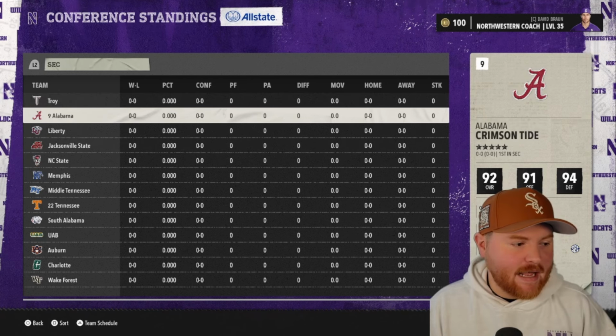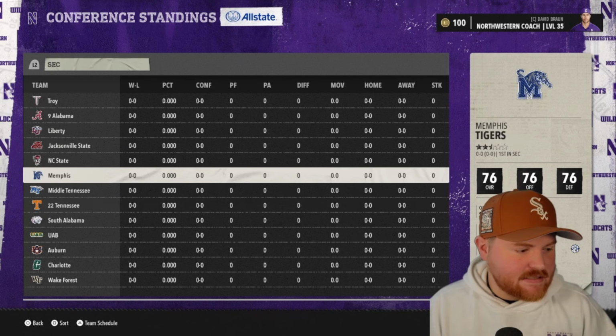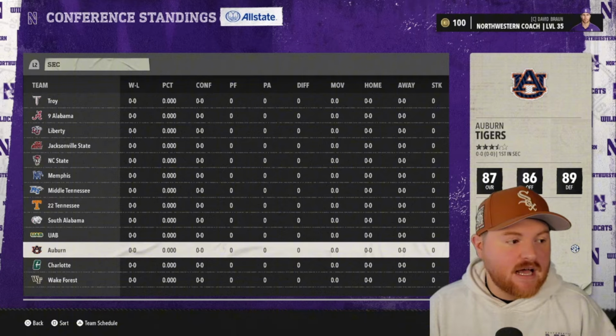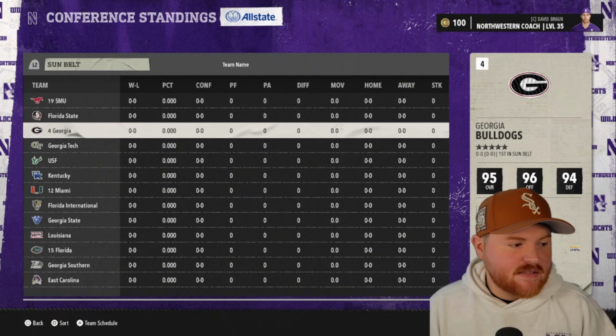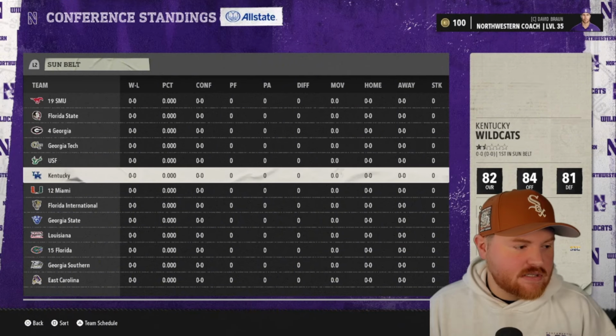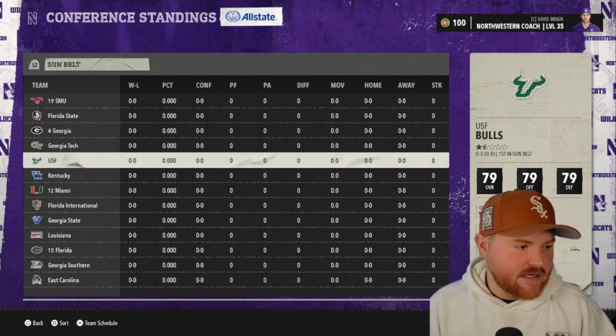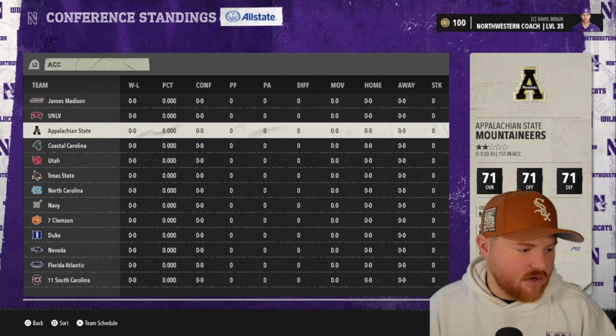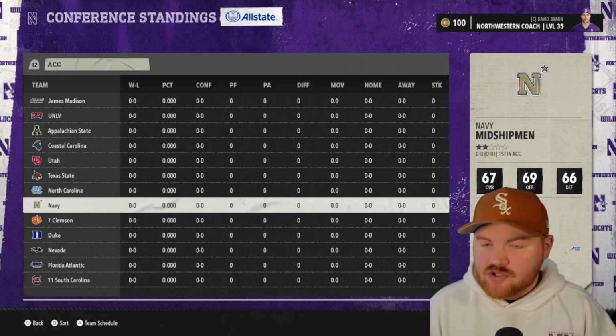The SEC is centered around Alabama. And Tennessee is in there. Auburn actually was the second highest ranked because, again, it's for the last 11 years, so Auburn's been good. Sunbelt is a Georgia-Florida conference with a few outliers like Kentucky and SMU, East Carolina a little bit, I guess. And then, we already went through that one centered around Clemson. So those are our conferences.